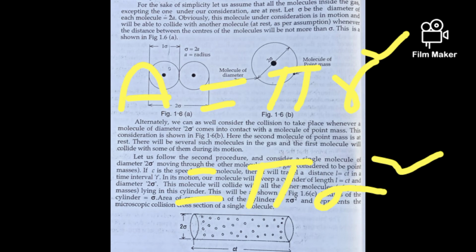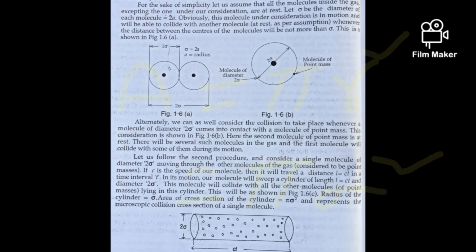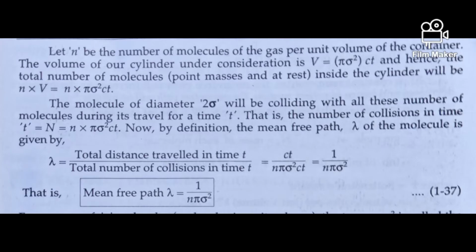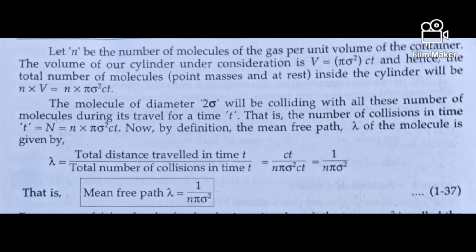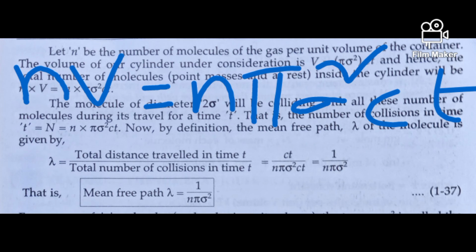So the cross section of the cylinder is pi sigma square and represents the microscopic collision cross section of a single molecule. Let n be the number of molecules of the gas per unit volume of the container. The volume of our cylinder under consideration is V equal to pi sigma square times ct. Hence the total number of molecules inside the cylinder will be n times V, that is n pi sigma square ct.